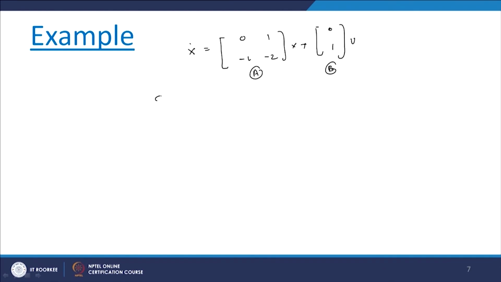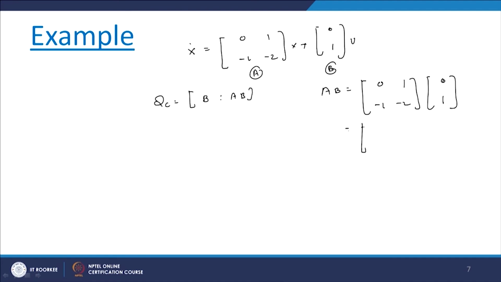So, here we can write the controllability matrix QC as [B AB]. That means we need the multiplication of the A and B matrices. So AB we can write as [0 1; -1 -2] times B, which is [0; 1], and if you solve it, we get 1 and -2. So QC is [0 1; 1 -2].